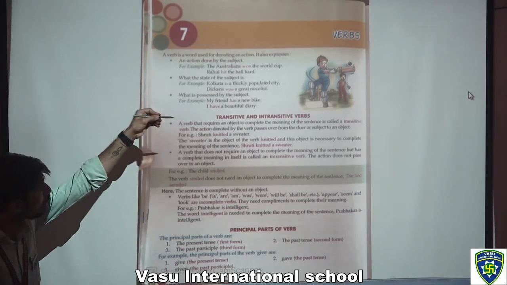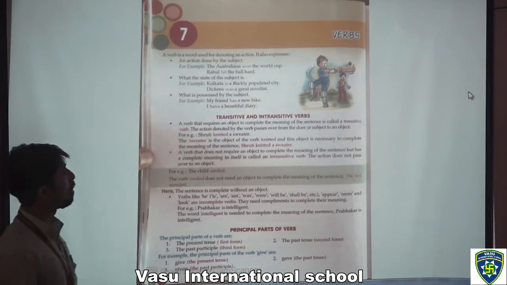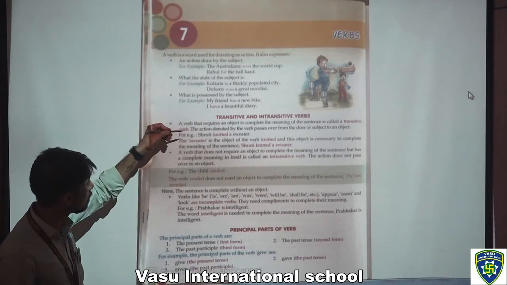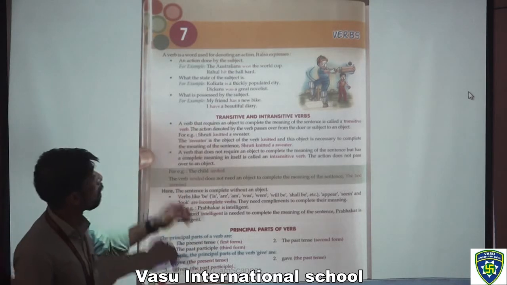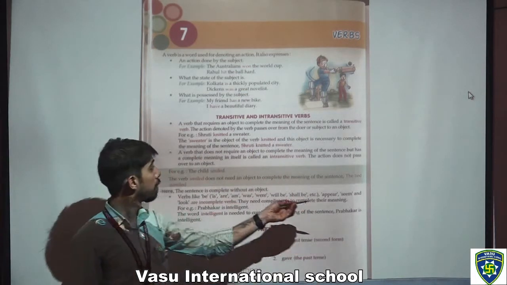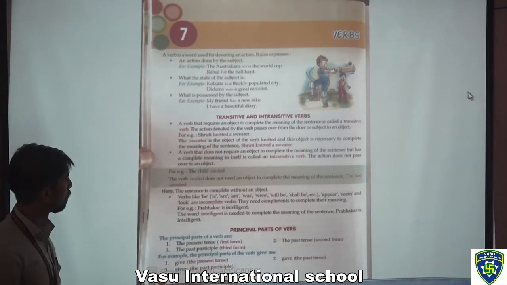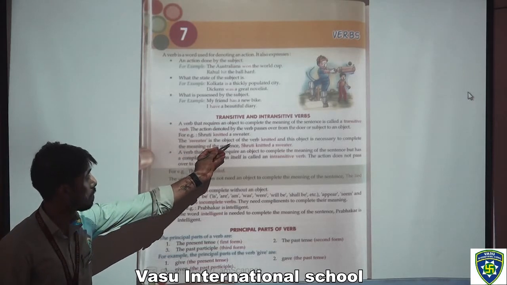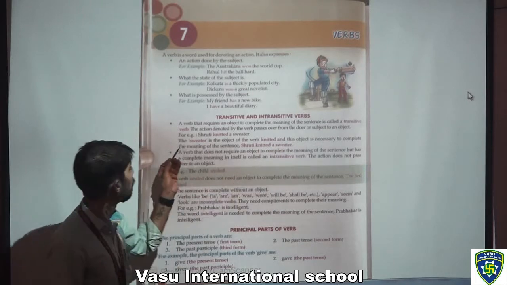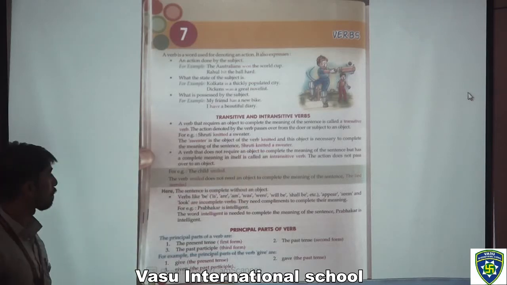Now, transitive and intransitive verbs. A verb that requires an object to complete the meaning of the sentence is called a transitive verb. Like in this, the action denoted by the verb passes over from the doer or subject to an object. For example, Shruti knitted a sweater. Now the sweater is an object of the verb knitted, and this object is necessary to complete the meaning of the sentence, like Shruti knitted a sweater.